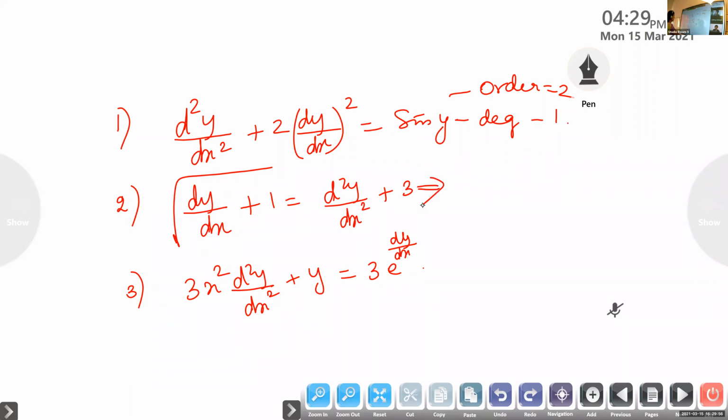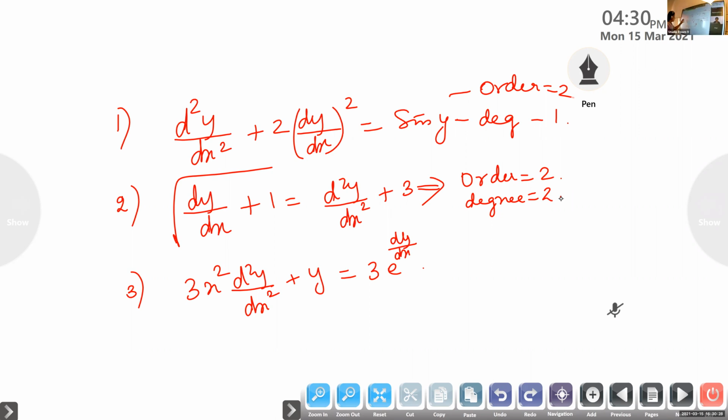Or the second one. Ma'am, order is 2. Order is 2. It's also 2. And what is the degree? Degree is 2. How are you getting this 2? Ma'am, root 3 square. Very good. We are squaring, isn't it?